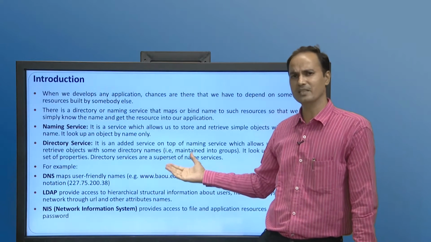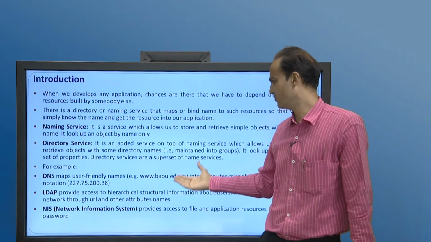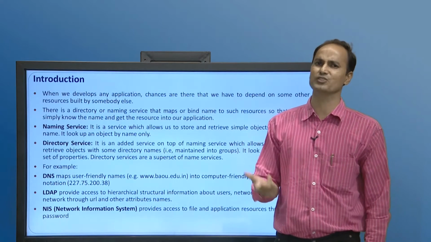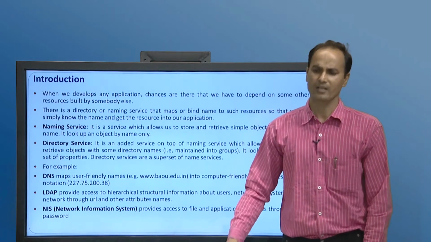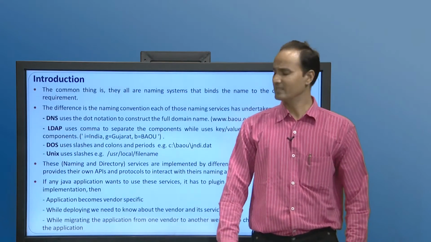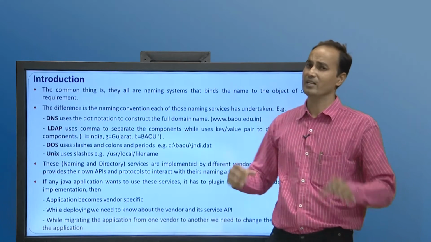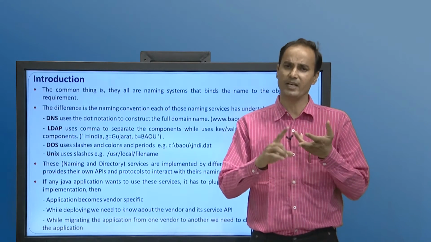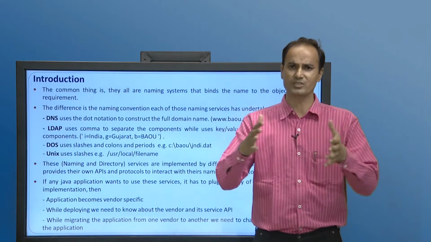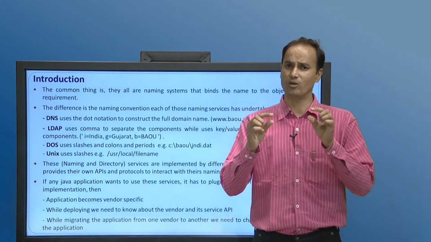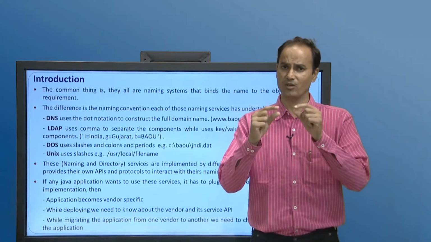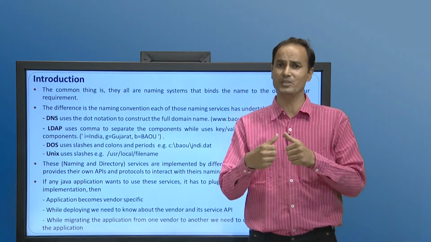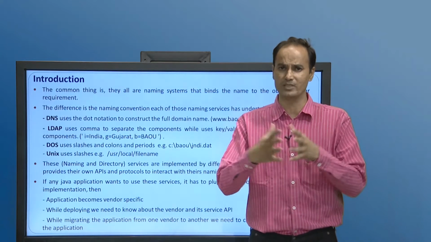At the same time, the Network Information System provides access to files or application resources through an ID and password. So, after discussing DNS, LDAP and Network Information System, what is common? The common thing is the naming service. They all have a common naming service for a particular object. So, using that naming service, we can access the required objects.